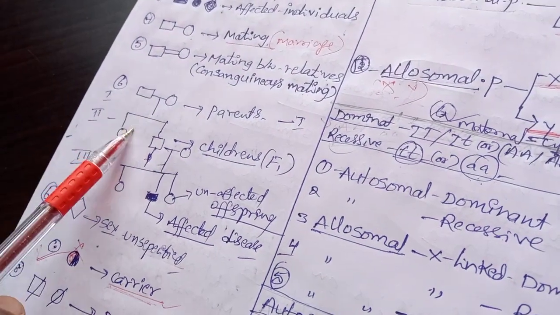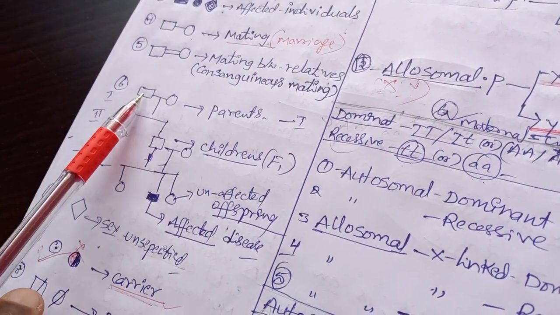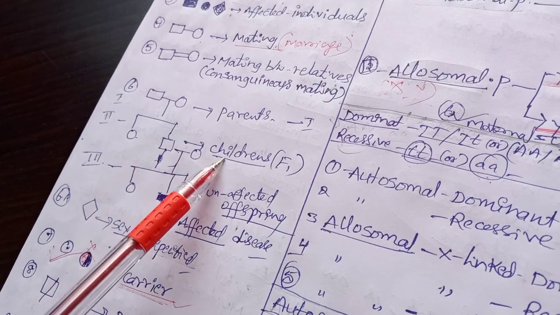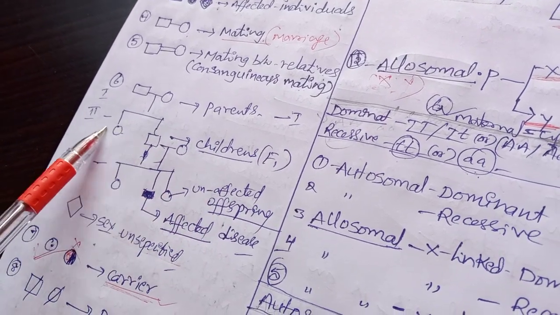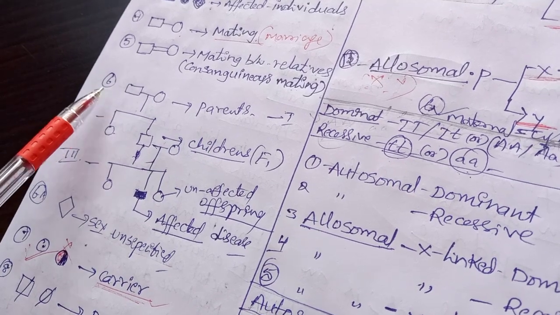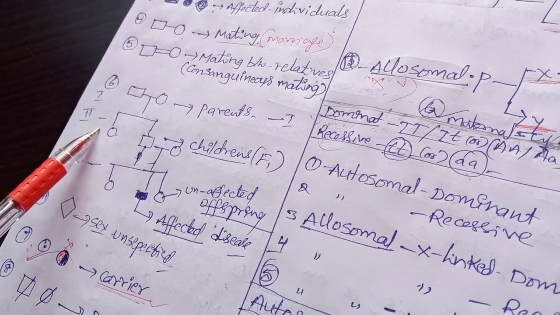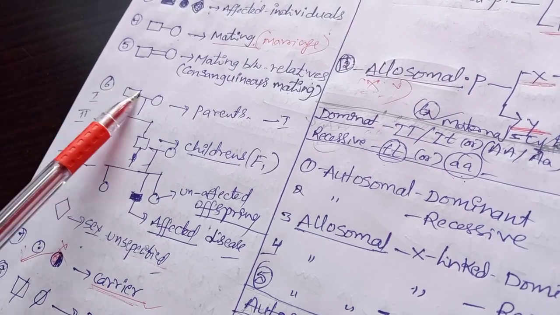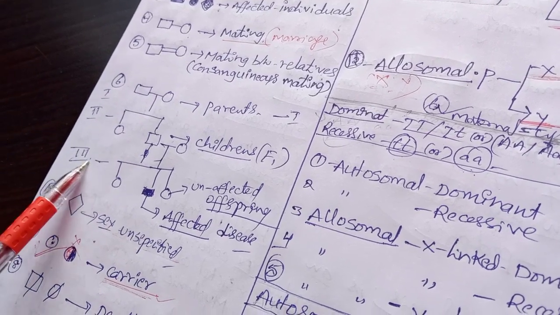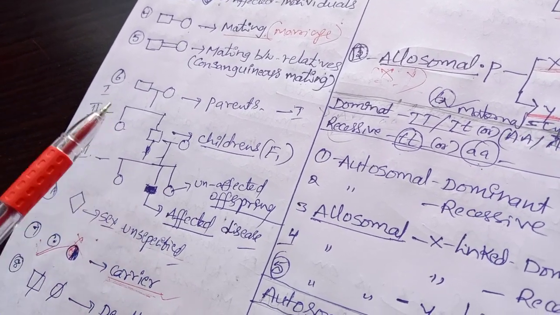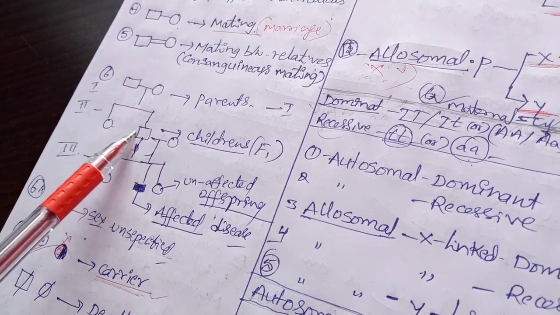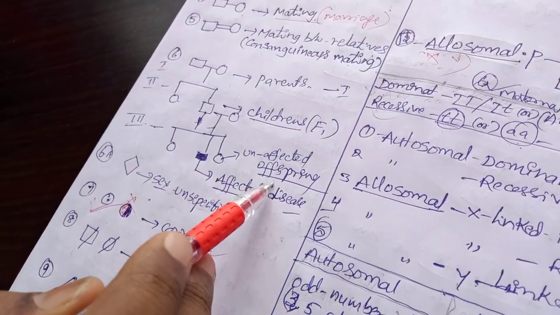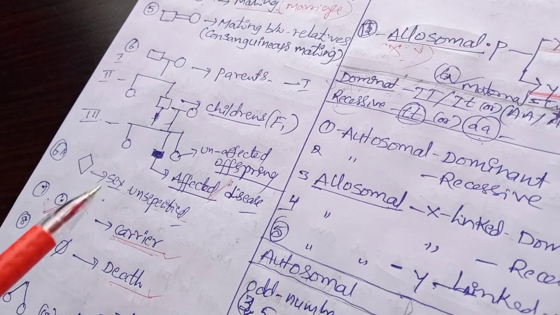If a chart is like this, the male and female marry first, and they are the parents. Their children are called the first generation. This is the first generation, this one is the second generation, this is the F1. Actually, if the parents become F1, from the generation point of view the parents are the first generation, this is the second generation, and this one is the third generation. In the chart, this one is unaffected, this one is unaffected, but this one is affected or diseased.